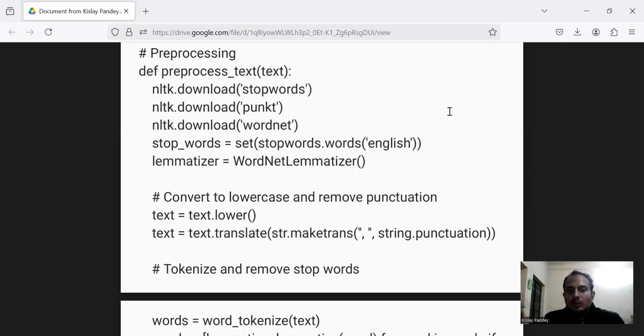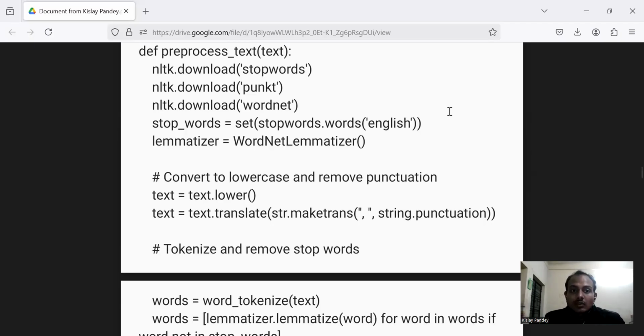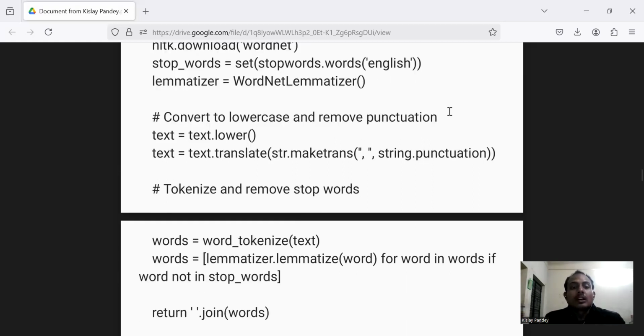Now we are going to convert it to lowercase and remove punctuation, which we do by text equals text.lower(). By using the lower function, we convert it into lowercase. Then in the next step, text equals text.translate(str.maketrans(...)). We are removing the punctuation in this step, and after that tokenize and remove stop words.